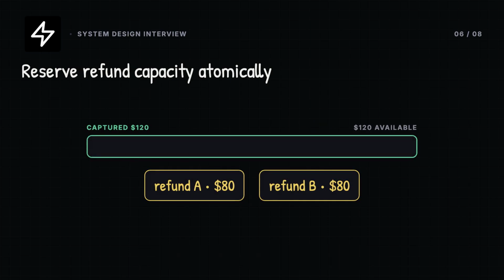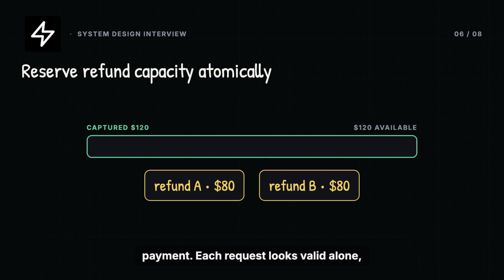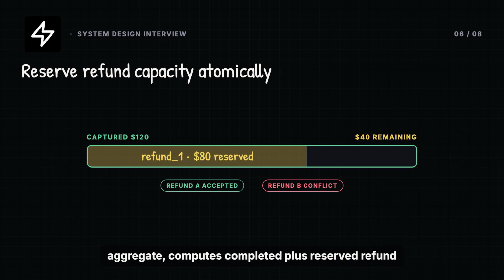After capture, the merchant can request full or partial refunds. Suppose two operators each request an $80 refund against the same $120 payment. Each request looks valid alone, but together they exceed the capture. Inside one transaction, the refund service locks or version checks the payment's refund aggregate, computes completed plus reserved refund amount, and reserves capacity for only the request that still fits. The second request receives a conflict.